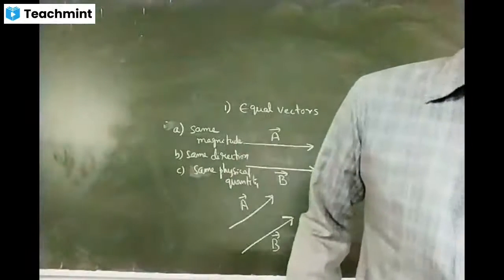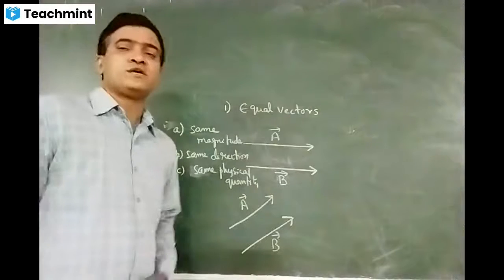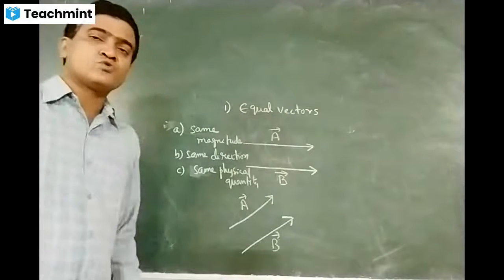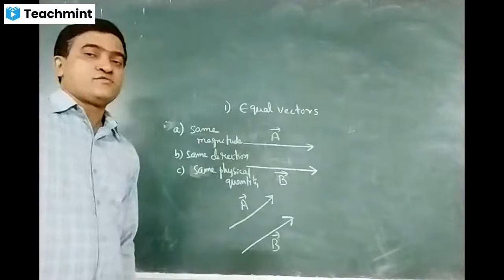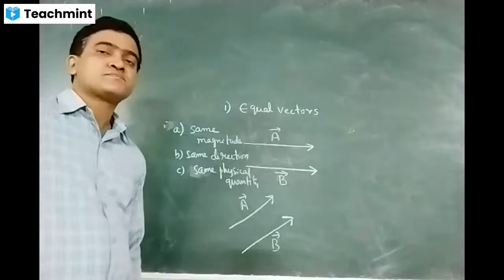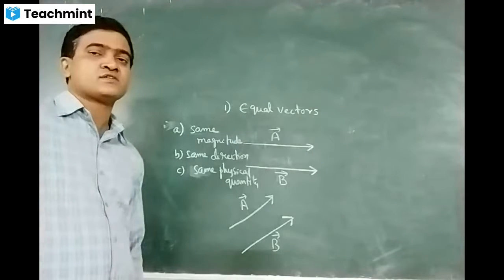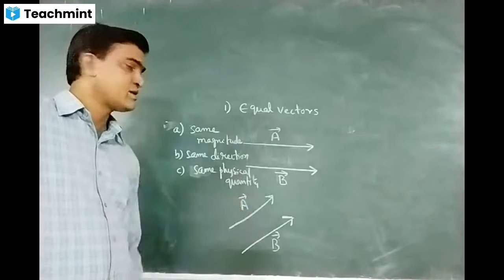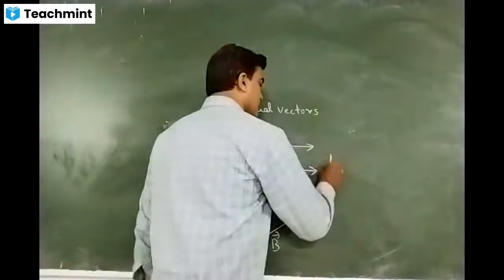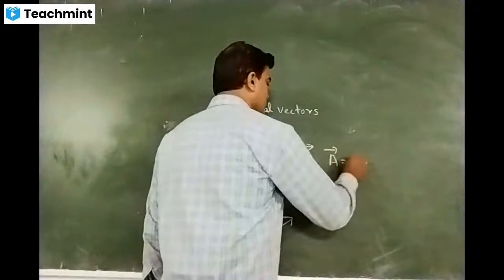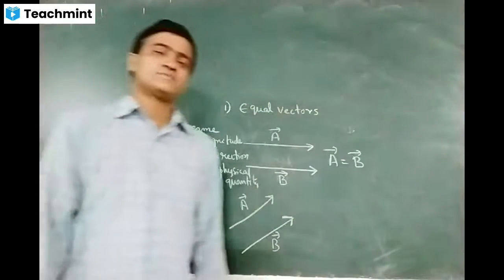So whenever these three conditions are satisfied, then I can say that the two vectors are said to be equal. When can I say that the two vectors are equal? If they have the same magnitude, if they are in the same direction, and they are of the same physical quantity, then I can say that these two vectors A bar and B bar are equal. A bar is equal to B bar.